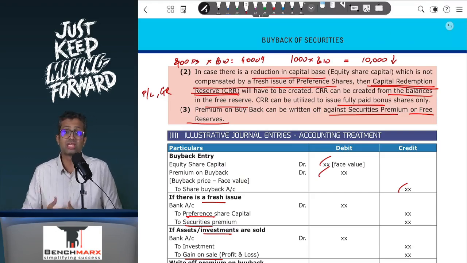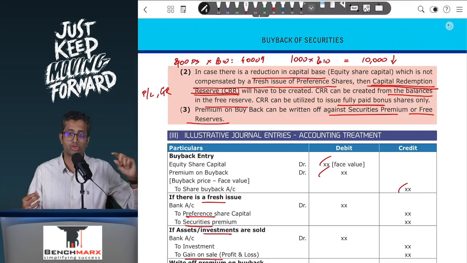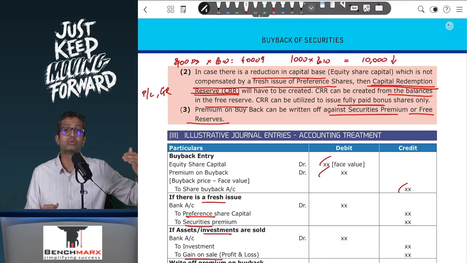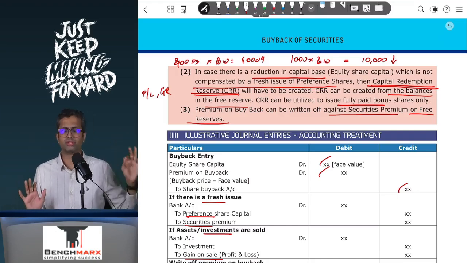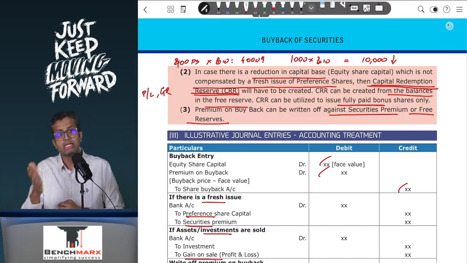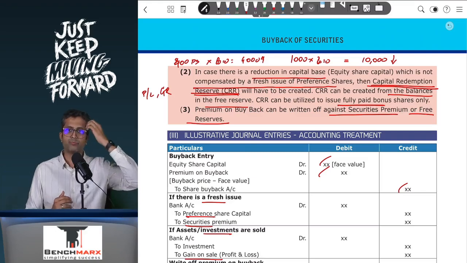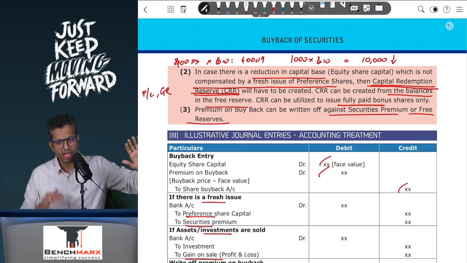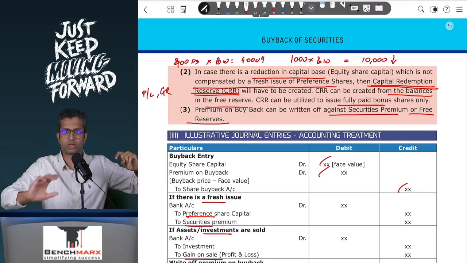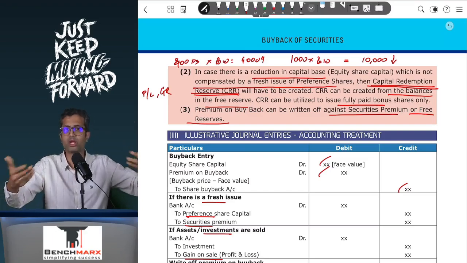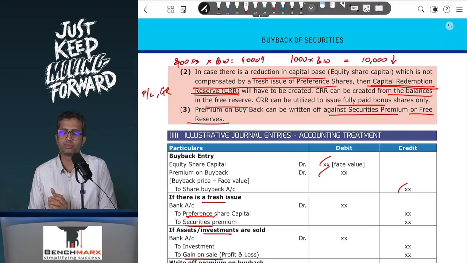Now, bonus shares can be utilized or issued. What is a bonus share? It is a capitalization of reserve, and hence you will debit the reserves. Which reserve? First preference I will generally give to the CRR, because the only use of CRR is issuing bonus shares. So first, capital redemption reserve, excess if required, securities premium account debit, and if more money is required, then you can take general reserve or P&L.